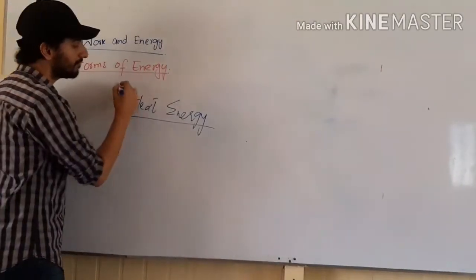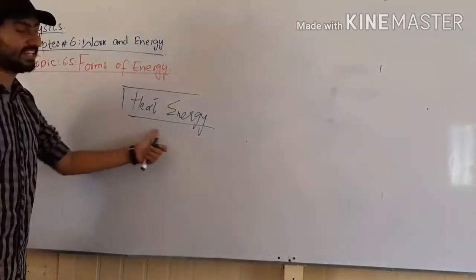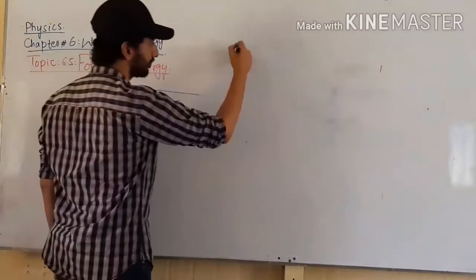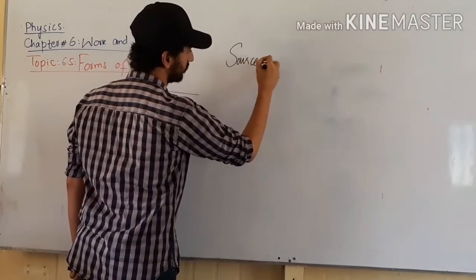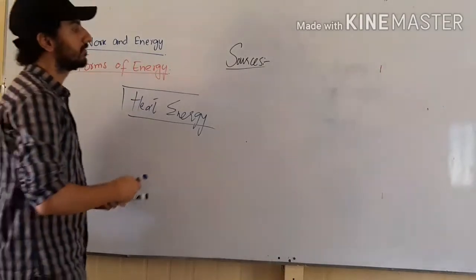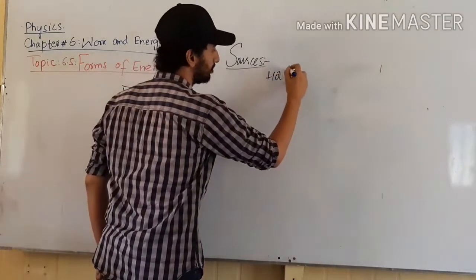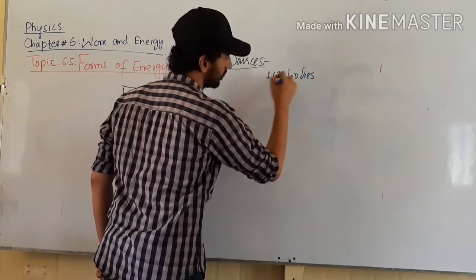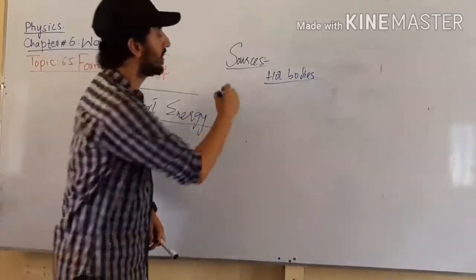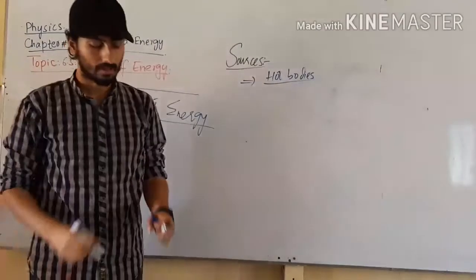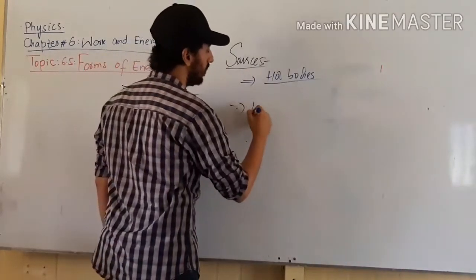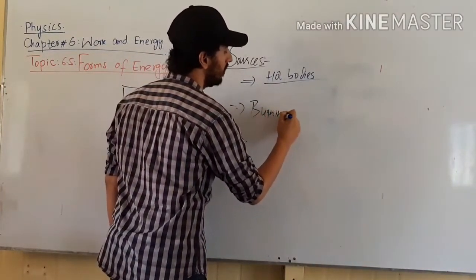So students, the second form which we are going to discuss is heat energy. So what are the sources of heat energy? Heat energy is obtained from hot bodies. Whenever we encounter hot bodies, we obtain heat. Secondly, burning of fuel. Whenever we burn some fuel, we get heat.